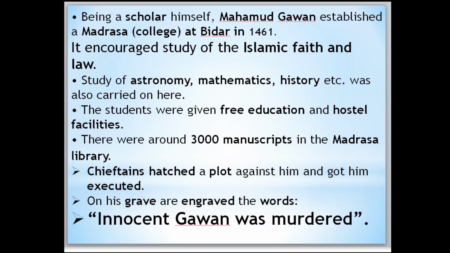So they made up a systematic story and succeeded in executing their plan in front of Muhammad III. They made it appear that Gawan had invited the king of Orissa, at that time called Kalinga, whose name was Gajapati Purushottama, to attack Bidar.